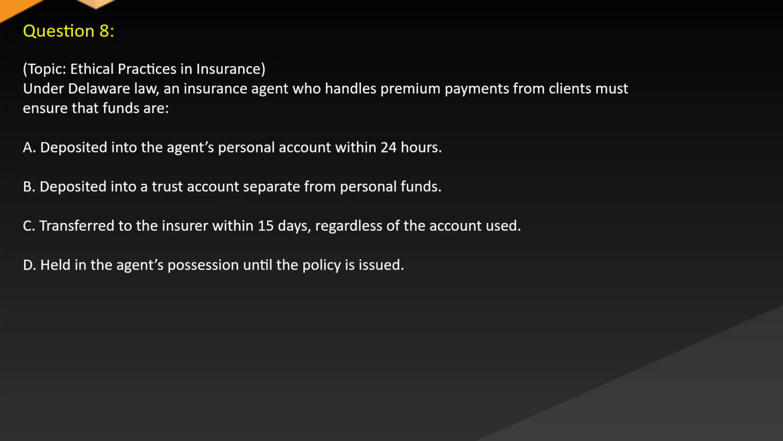Question 8. Topic: Ethical practices in insurance under Delaware law. An insurance agent who handles premium payments from clients must ensure that funds are: A. Deposited into the agent's personal account within 24 hours. B. Deposited into a trust account separate from personal funds. C. Transferred to the insurer within 15 days, regardless of the account used. D. Held in the agent's possession until the policy is issued.